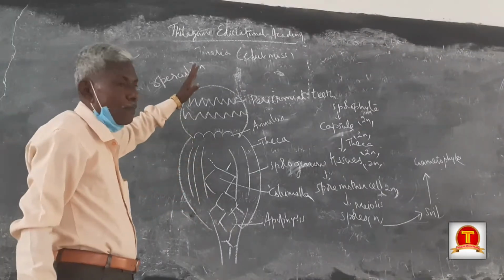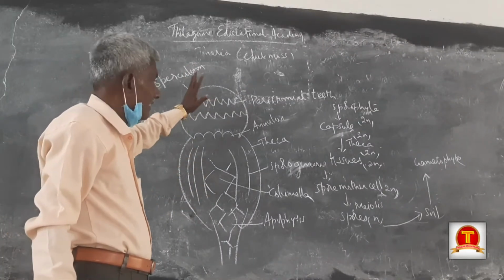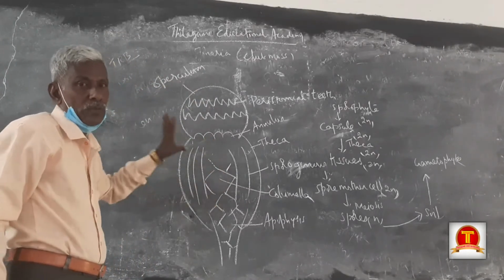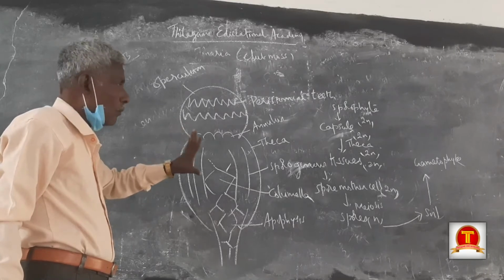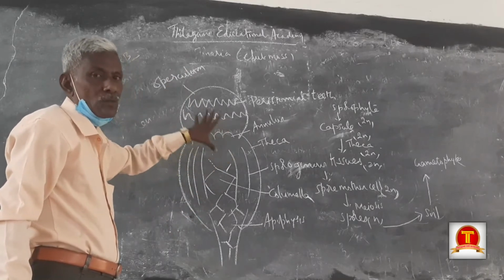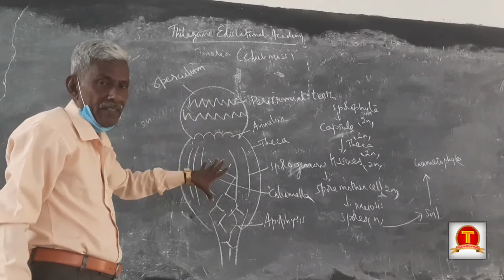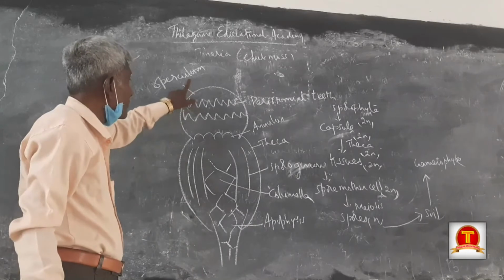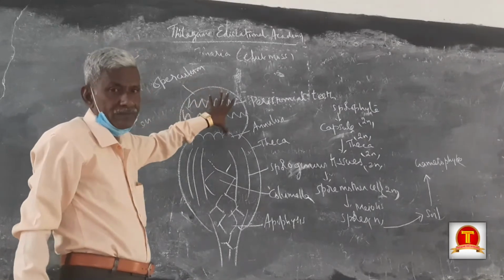The terminal part of the sporophyte is the capsule. This is the structure of the capsule. The sporophyte is diploid, so every part of the sporophyte is also diploid, whether foot, seta or capsule. Capsule is the fertile part.